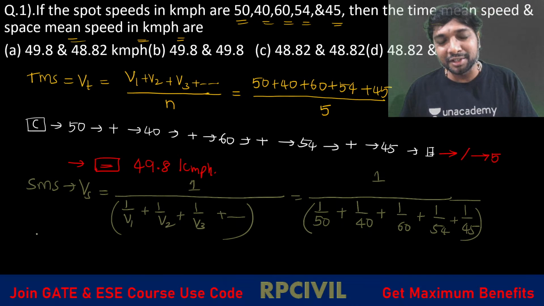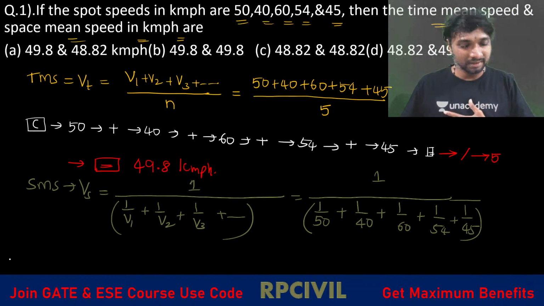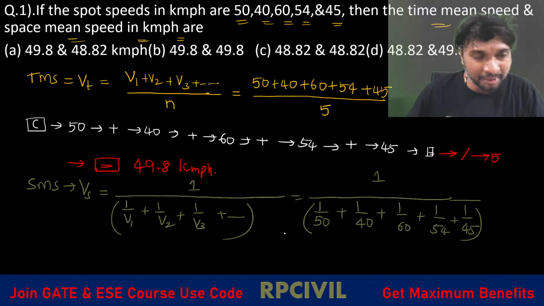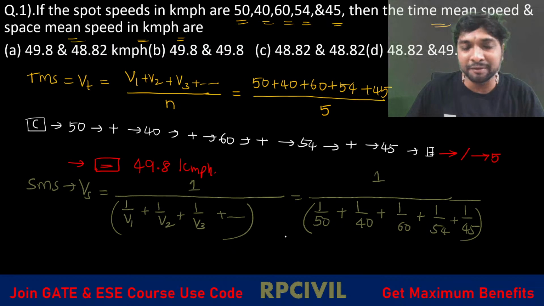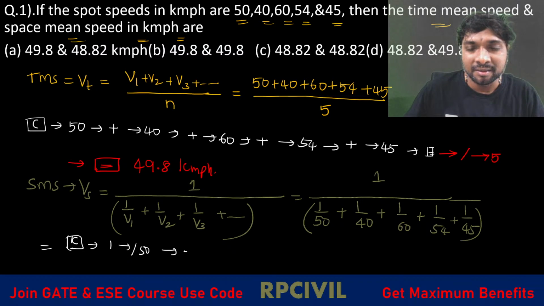So now tell me first, which one do you have to enter? Do we enter the numerator first or the denominator first? We have to enter the numerator first, yes or no? So can we enter directly? First clear all, then 1 divided by 50, then again plus 1 divided by 40.